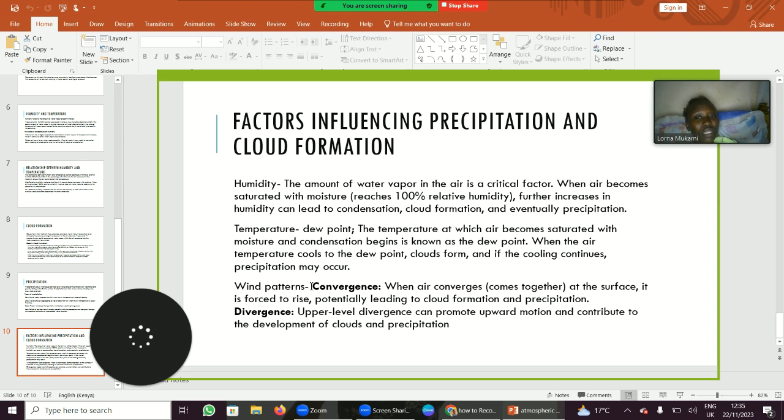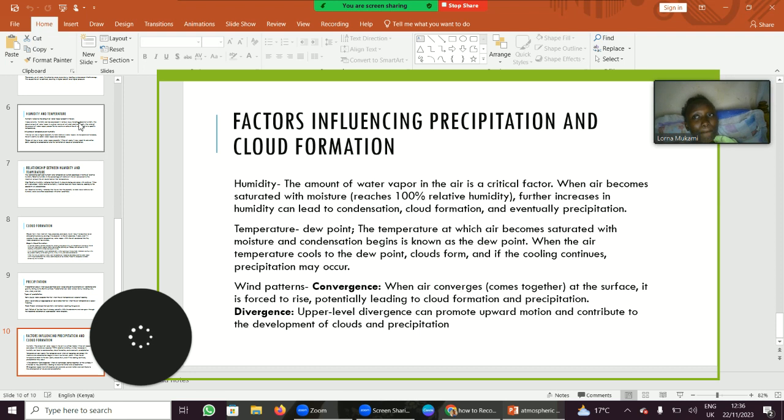Then there are wind patterns, where there is convergence. When air comes together at the surface, it is forced to rise, potentially leading to cloud formation and precipitation. And there is divergence, where upper-level divergence can promote upward motion and contribute to the development of clouds and precipitation. That's the end of our lesson.